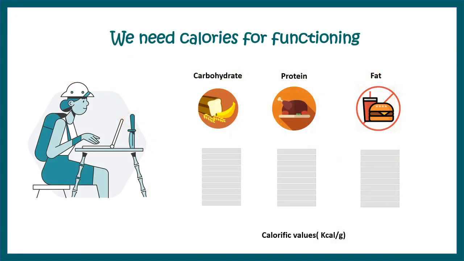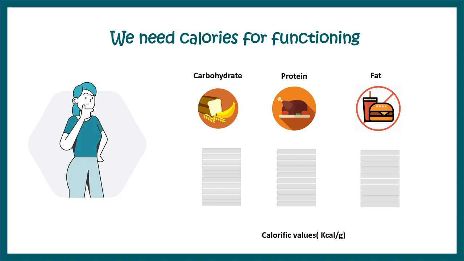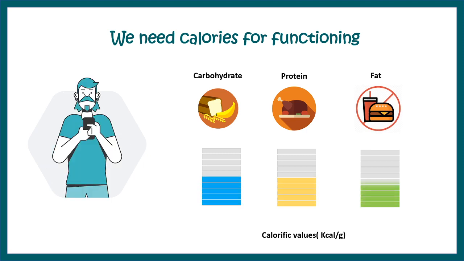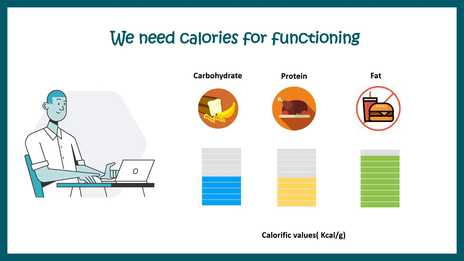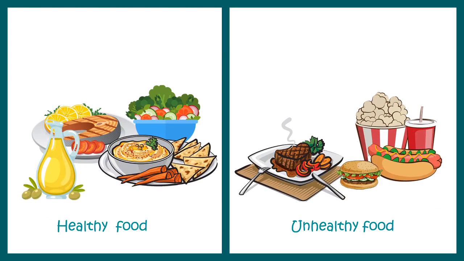We need calories for our functioning, and the calories come from food we take, such as carbohydrate, protein, or fat. That gives us the energy we need to keep ourselves going. But the problem occurs when we eat more and spend less. In simple words, we exercise less. So in that situation, body stores the excess energy in other forms. So it also matters what kind of food we eat, whether we are eating healthy food versus unhealthy food.